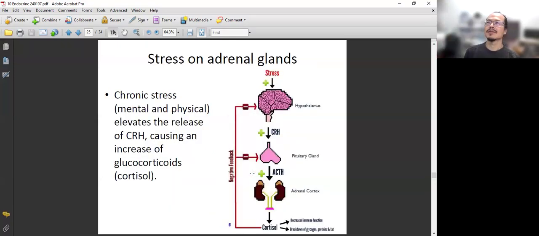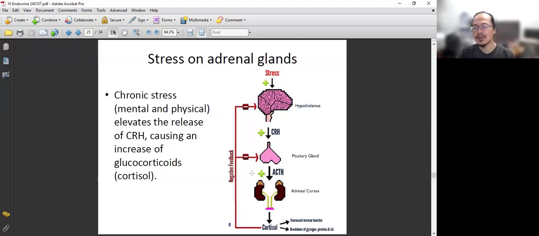Now, glucocorticoids. They must be glucose-related, right? Yes, it's glucose-related. Its function is to increase our blood glucose level. In humans, the main one is cortisol. This hormone is important to support your body through stress, so it is also called the stress hormone. When you are under stress, you need to survive.